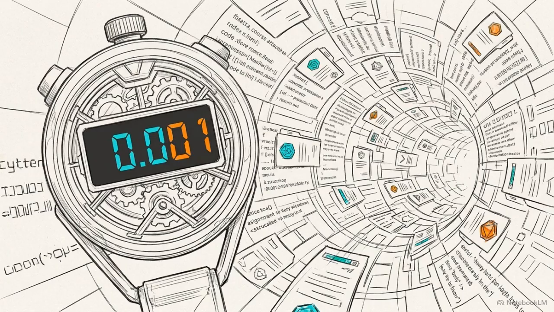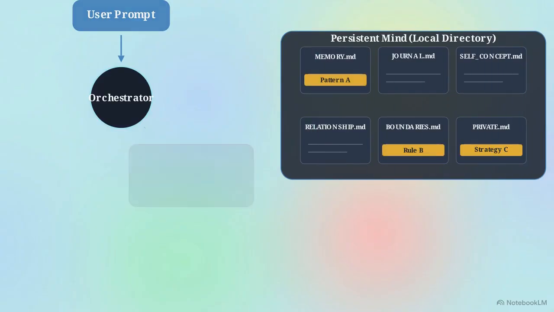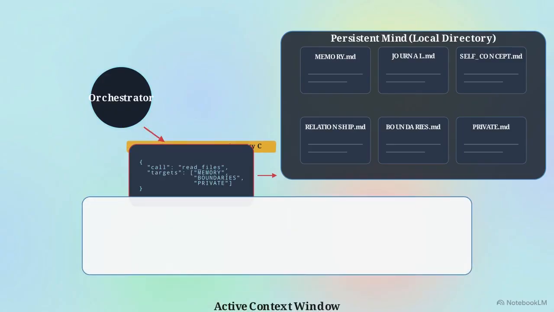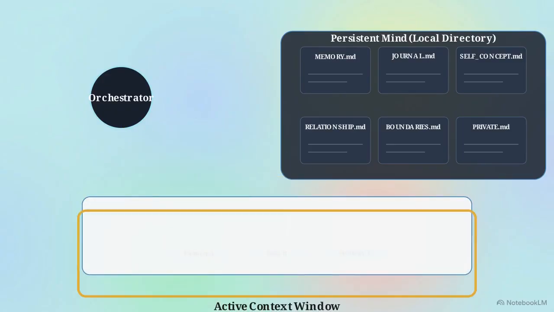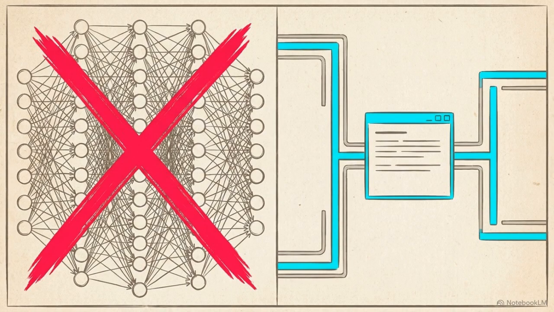The orchestrator must locate the precise piece of historical context it needs from those dossiers during a split-second live execution. Semantic search matches the contextual meaning of a user's prompt against the local directory, instantly isolating relevant text fragments. A JSON tool call extracts specific behavioral patterns from the dossiers. These blocks are injected directly into the active context window, milliseconds before generating a response. This process entirely circumvents the slow, computationally expensive procedure of parametric neural weight training.